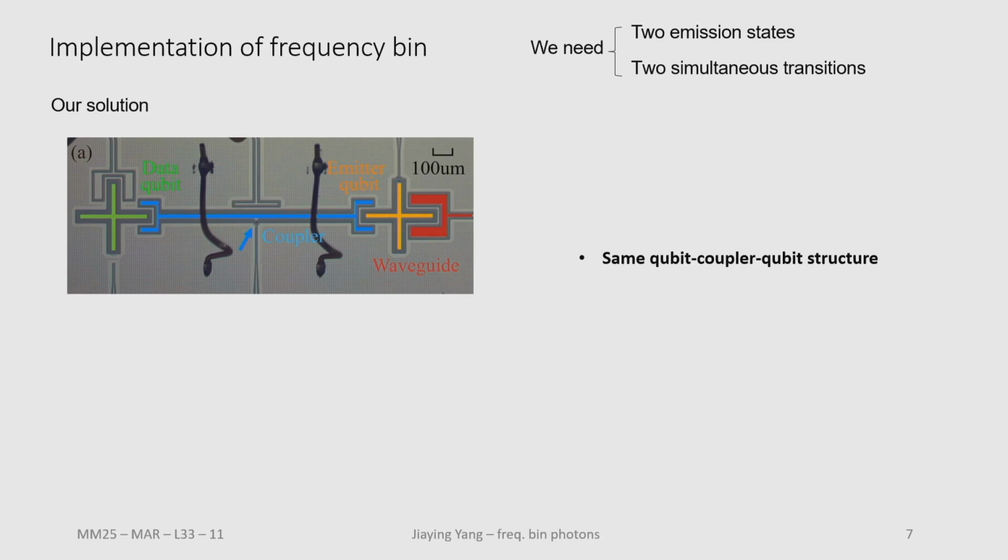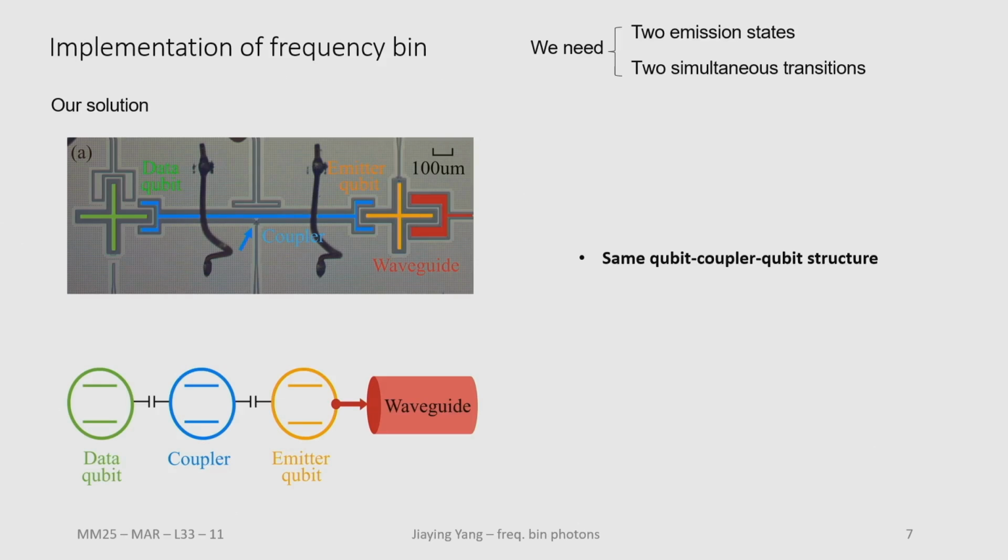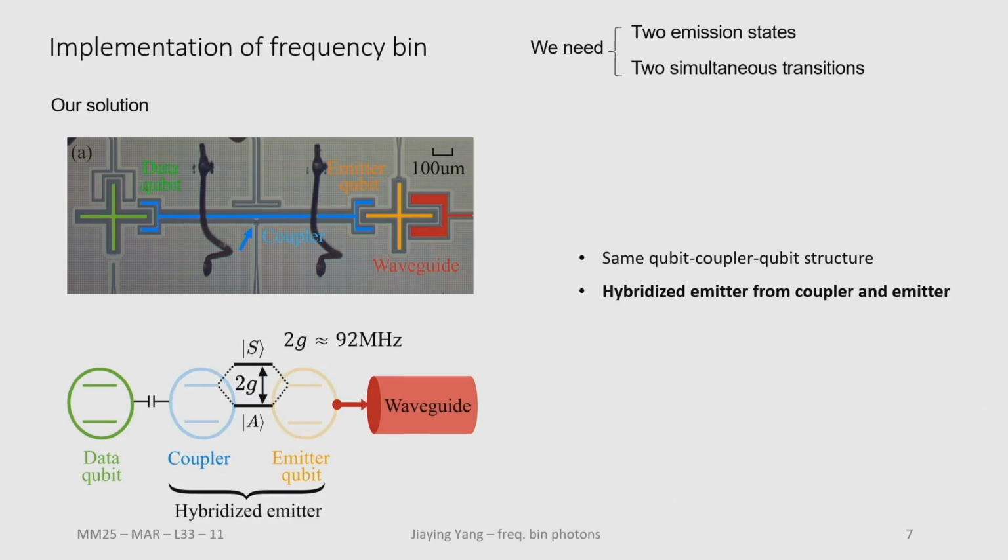So it's a simple structure, and this is the symbolic plot of our sample. In order to fulfill the first condition, to have two emission states, what we do is we tune this coupler into resonance with the emitter qubit so that the two of them will form a hybridized emitter containing two states, the antisymmetric state and the symmetric state. And the discrepancy between these two states is around 100 megahertz, and we fulfill the first condition.